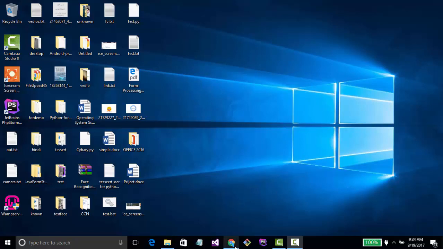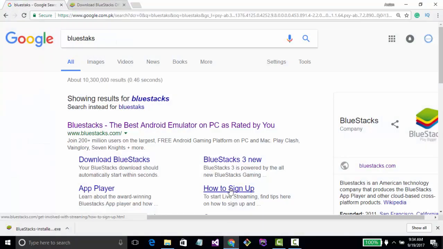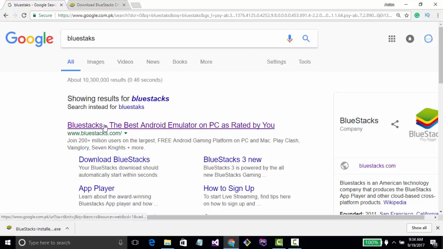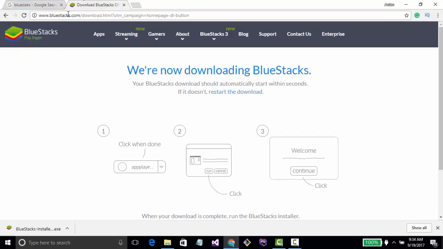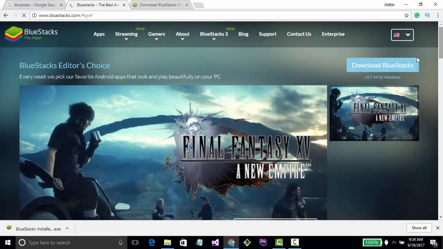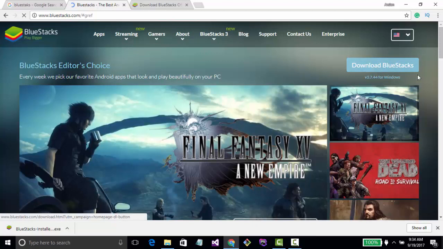So open the browser, Chrome or Mozilla, any one you have. Type BlueStacks, and open the first link. This might be www.bluestacks.com. Click on Download BlueStacks.